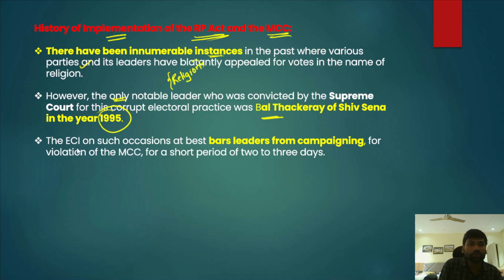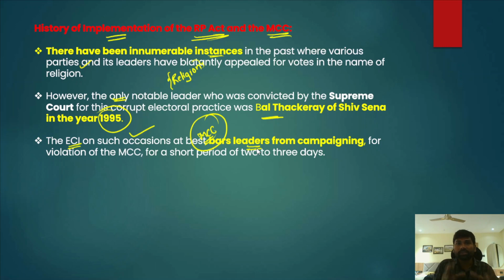The Election Commission of India on several other occasions also bars candidates from campaigning because they are using religion. When the Election Commission of India starts enforcing the Model Code of Conduct, it bars several leaders from campaigning because they are actively using religion, caste, race and all those things.